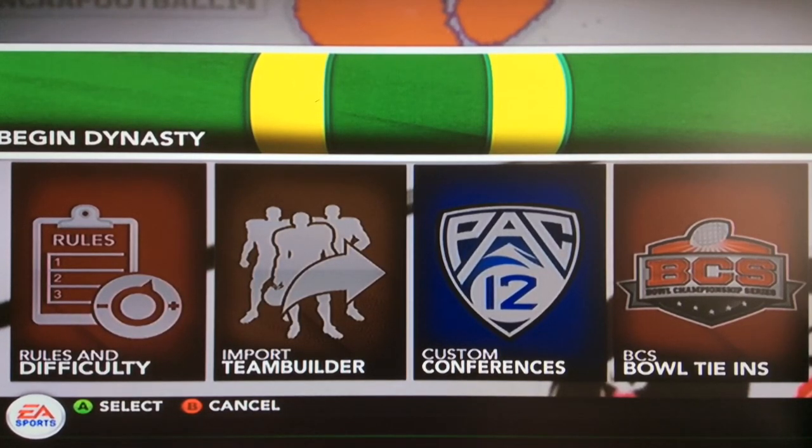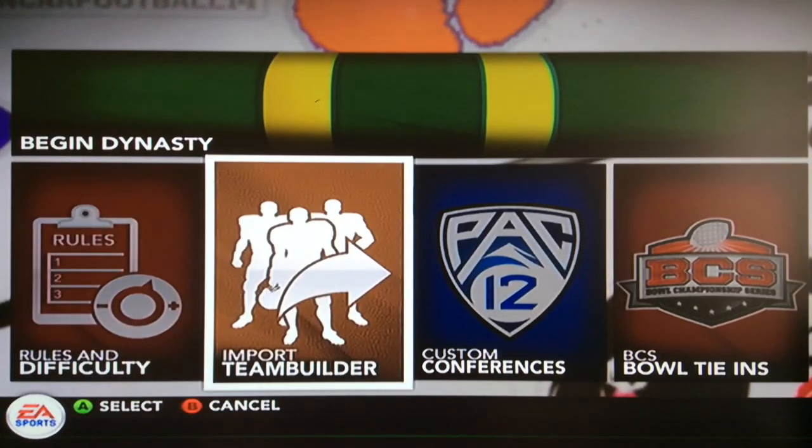So how do you do a team builder dynasty? So go into team management, then you'll click on team builder, and then you can search up a team you want to download. You can also make uniforms. I didn't, by the way.